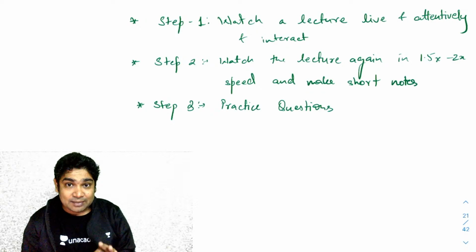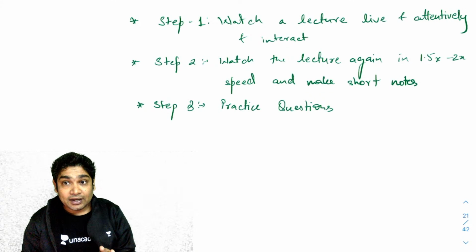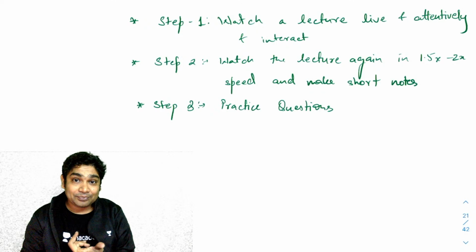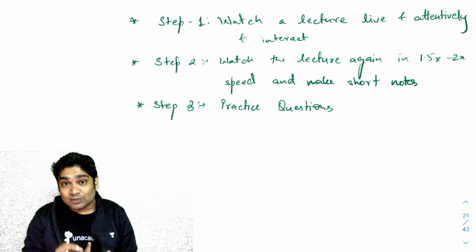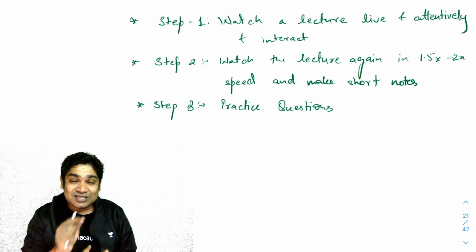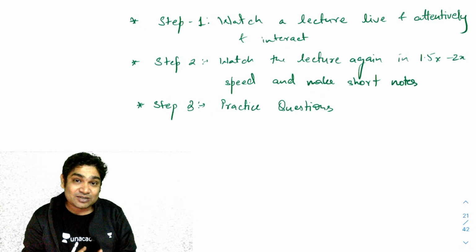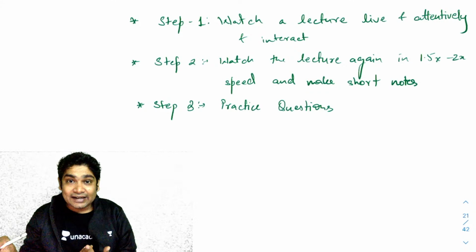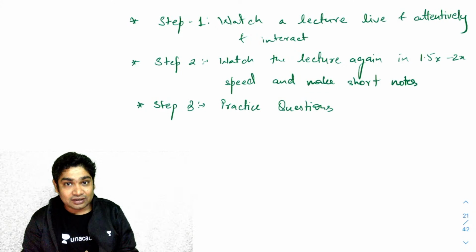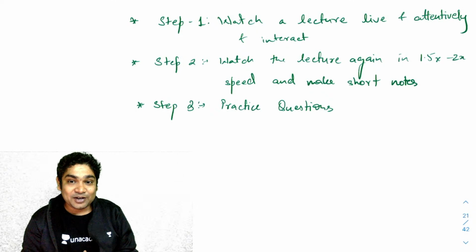All the definitions, important definitions, definitely. If there is any important derivation, then definitely. All the important formulae, definitely. As far as explanations are concerned, any important key explanation that you think, okay, this makes sense, and if I write this explanation down, then the moment I read this explanation, I will remember how everything works. Okay, so those kind of things. That is what you should write in your short notes.